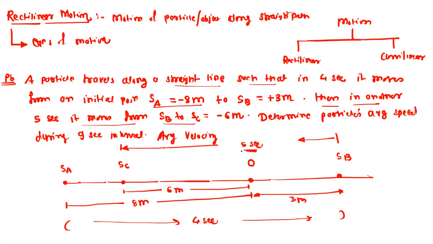Okay. So the question is to determine the particle's average velocity and the average speed during the 9 seconds of journey. So what is velocity and the average speed?